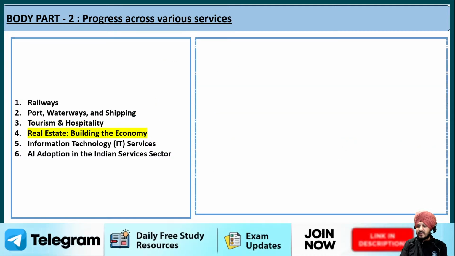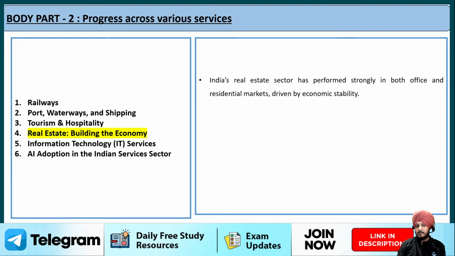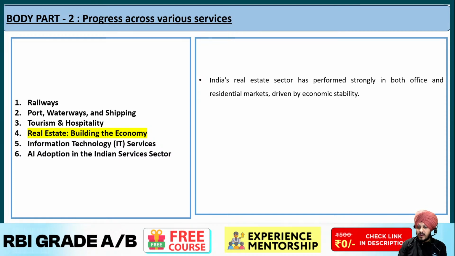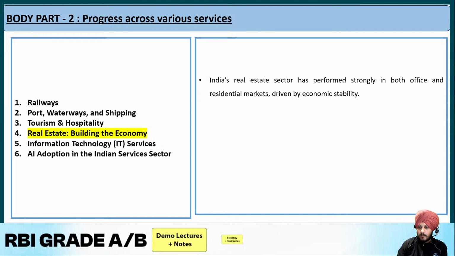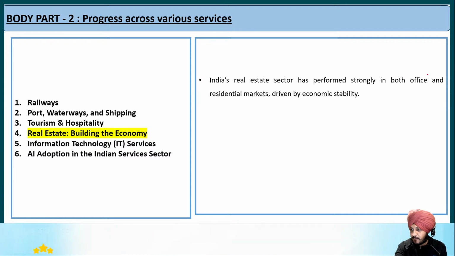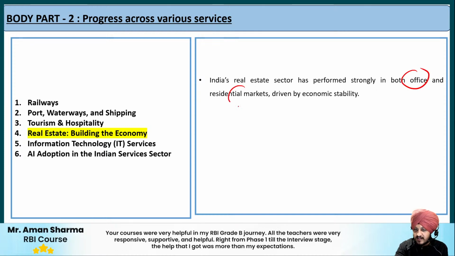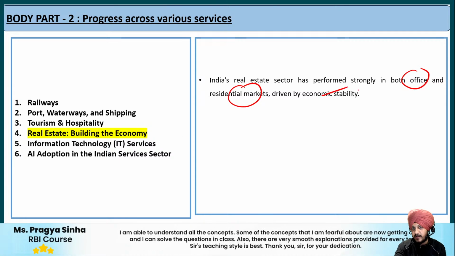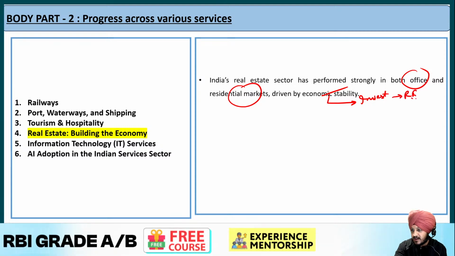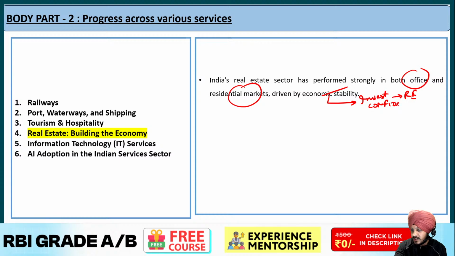The next point is regarding real estate. Now, in real estate, the Economic Survey says that India's real estate sector has performed strongly in both office and residential markets, driven by economic stability. And what is the primary reason behind it? The primary reason is economic stability, because when there is economic stability in a country, it makes people more confident to invest in the real estate sector. It gives people more confidence to make such investments.